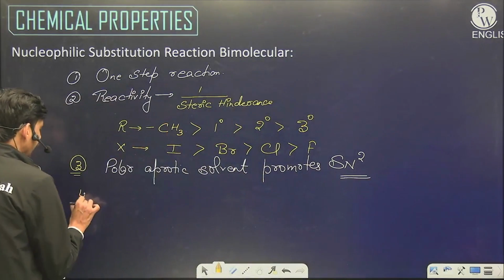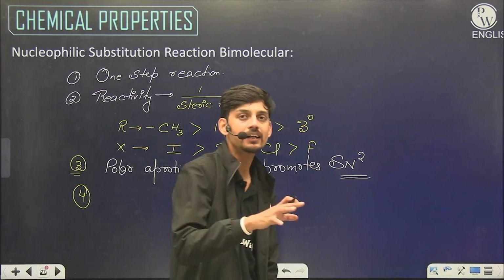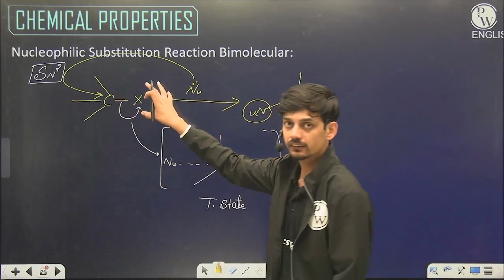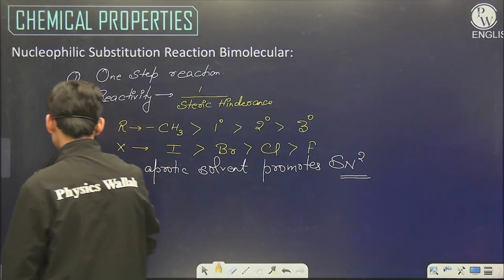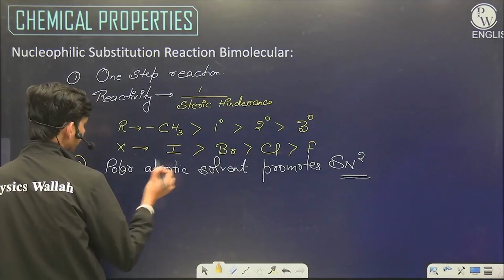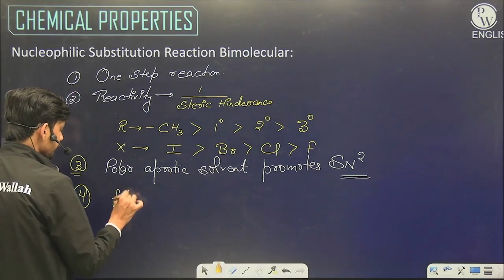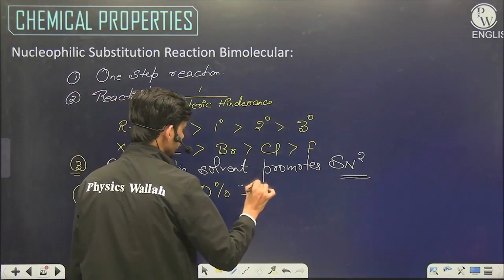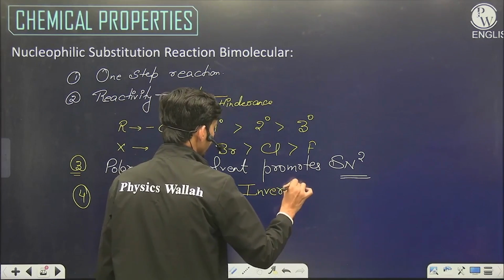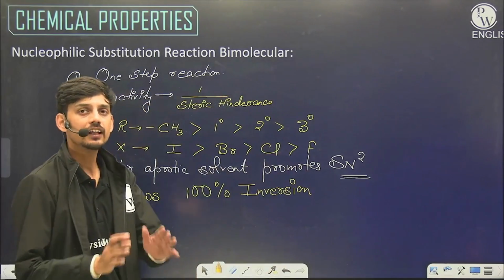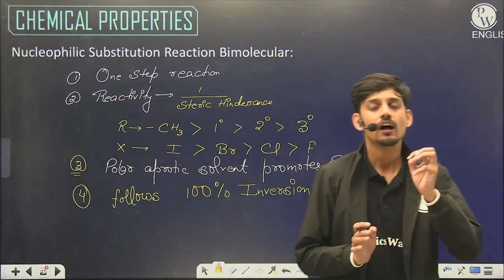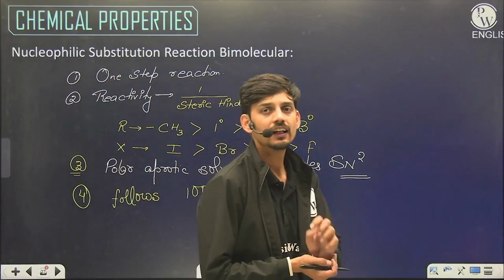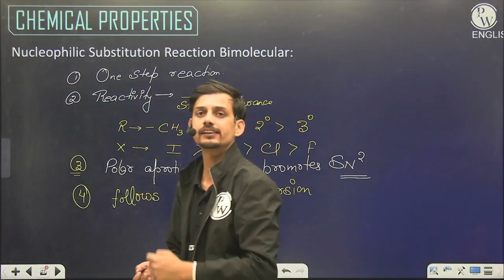And the fourth thing, as the attack is completely from the backside, there is no chance for front side attack, because in front the halogen atom has not left yet. So the attack is 100% from the backside, and that's why this reaction follows 100% inversion. That is, there is only one product formed which has an inverted configuration if the optical activity is there.